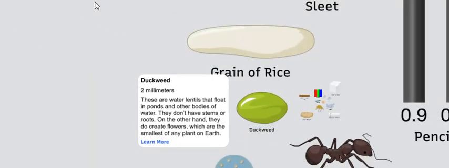Duckweed, 2 millimeters. These are water plants that float in ponds and other bodies of water. They don't have stems or roots. On the other hand, they do create flowers, which are the smallest of any plant on Earth.